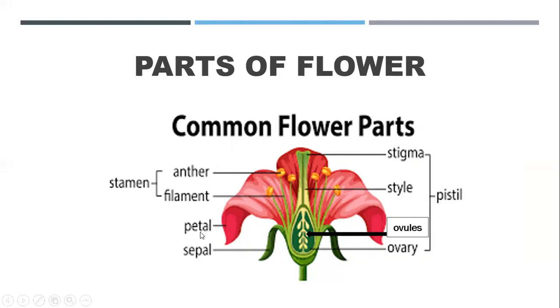And there are petal and sepal. Petal is the पंखुड़ियां जिसको बोलते हैं, वो petals हैं, and sepal is the green part which is under the flower, right? So these are the main parts of the flower which I will be discussing in the next video.